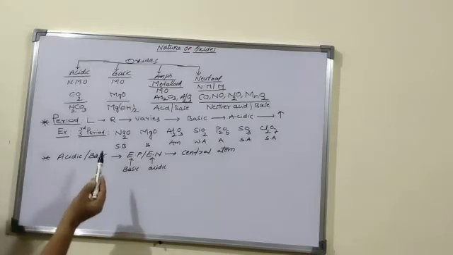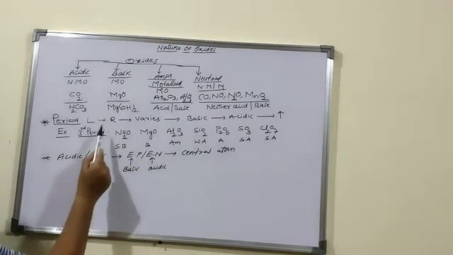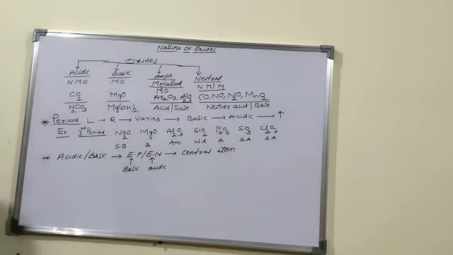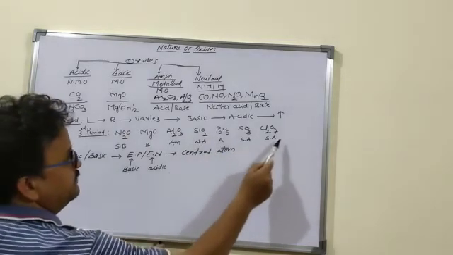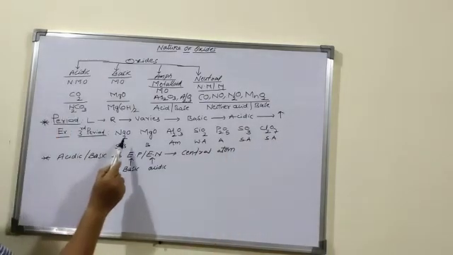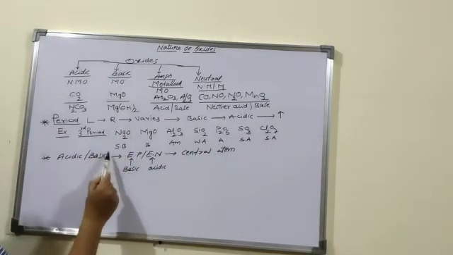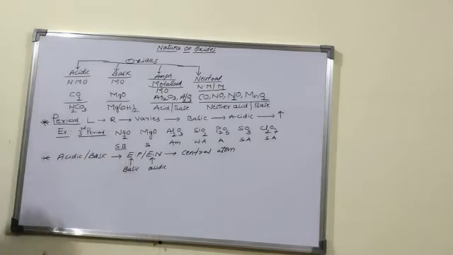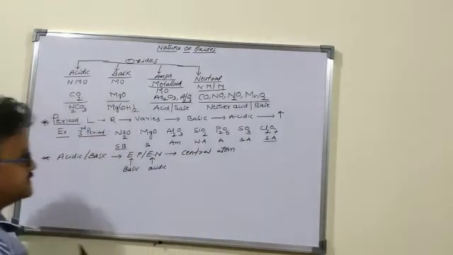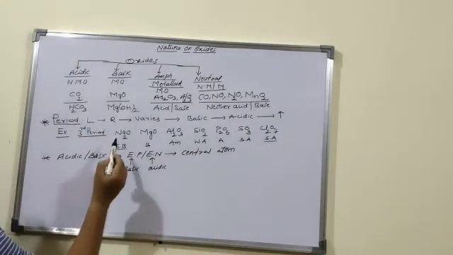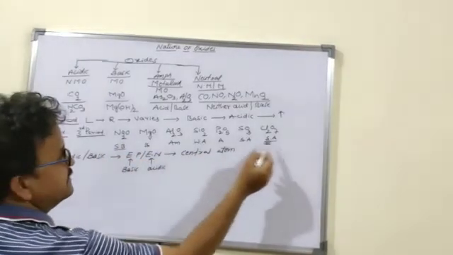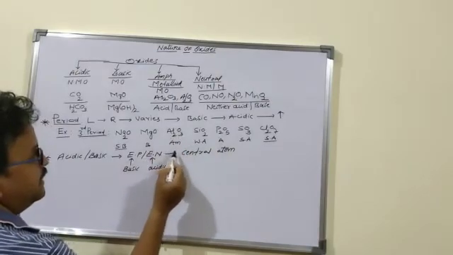In the periodic table, the left side has more electropositive elements, that is metals. The right side has more electronegative elements like sulfur and chlorine. So more electropositive sodium forms a strong base, and more electronegative chlorine forms a strong acid. Means in a period, we go from strong base to strong acid, via amphoteric.